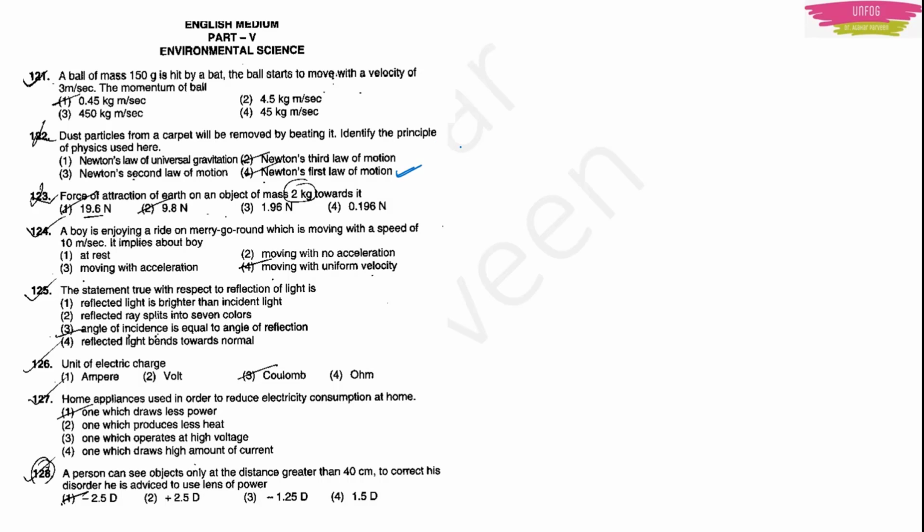Now what type of question they may ask? See, they have asked Newton's first law of motion. Maybe next time they will ask Newton's second law of motion. What is Newton's second law of motion? It is force is equal to mass into acceleration. Okay, m is the mass of the body, a is the acceleration. Maybe they can ask you a numerical also. What will they ask in the numerical if they want to ask directly? Either they will give mass and acceleration and tell you to find force, or they will give force and mass, they will tell you to find acceleration, or they will give you velocity.